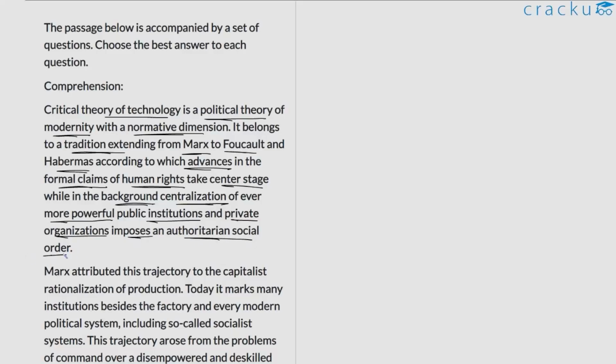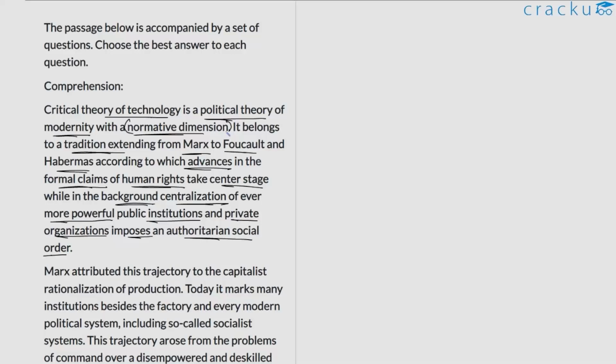So in this very first paragraph, a complicated idea is being discussed. The author highlights the critical theory of technology, and more specifically, he says that this is a political theory with a normative dimension. So what does he mean by this? By normative dimension, the author is trying to point to the value judgments or the ethical considerations that are also part of this particular political theory.